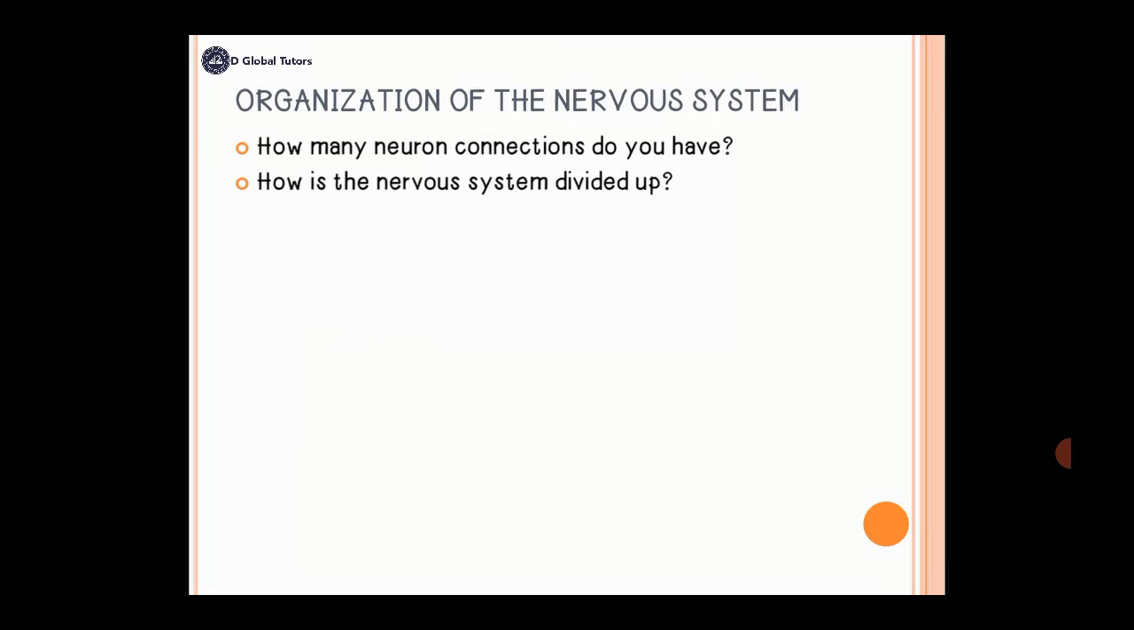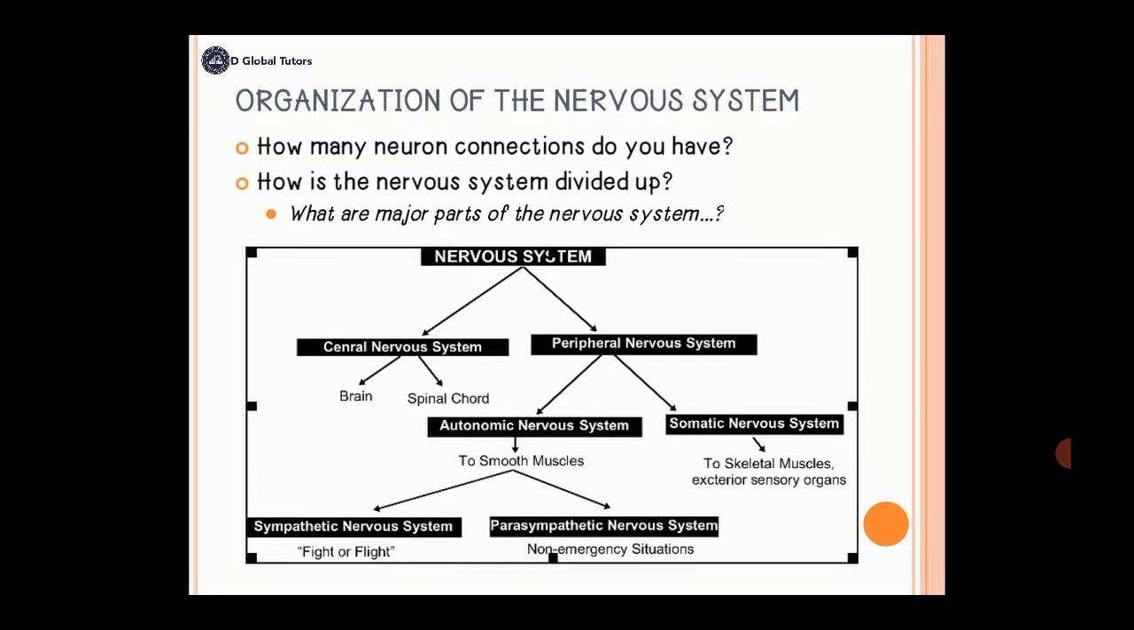Now, next is organization of the nervous system. How is the nervous system organized? But I won't just be talking about the organization of the nervous system. I will also talk about the components of the nervous system. You would like to have answers to how many neuron connections do we have? How is the nervous system divided up? And what are the major parts of the nervous system?